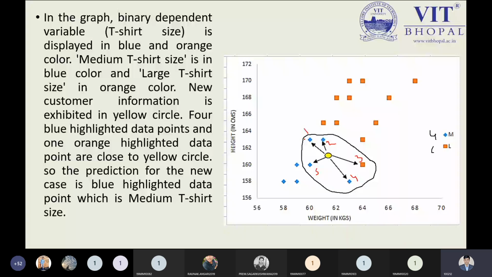And from these nearest neighbors, we can easily predict that M belongs to the 4 times. It means 4 nodes are touching its nearest neighbor, and only one data point is touching S as a nearest neighbor. So finally, we got the answer. You can observe over here. T-shirt size will be M. So this is just the idea. This is the summary example, the summary part.